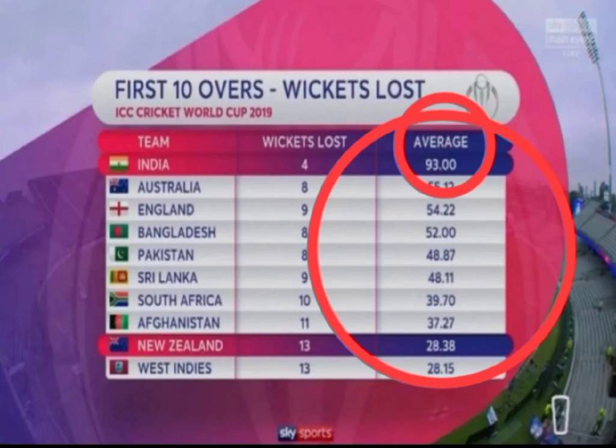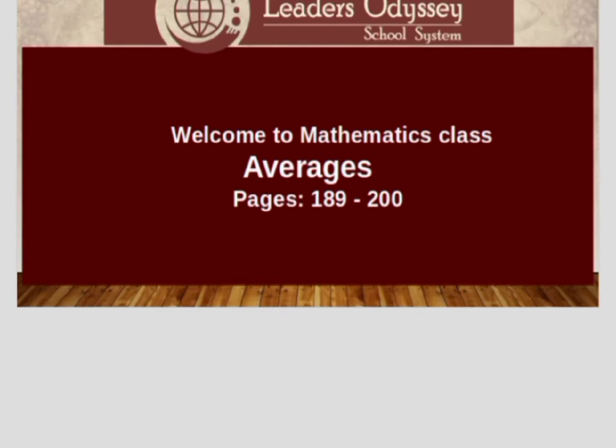and over here you can see the highlighted one, New Zealand. Its wicket lost is 13 and its average is 28.38. So what is this and how have they taken out the average? Today we'll understand and know about the averages. So today we are going to start averages, and it starts from page number 189 till page number 200 in your mathematics textbook.